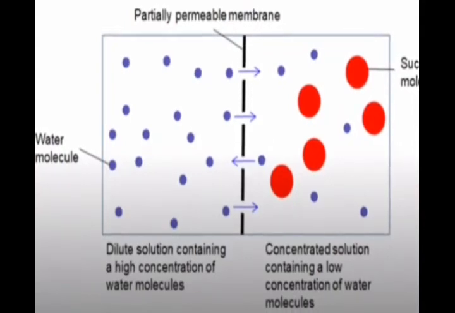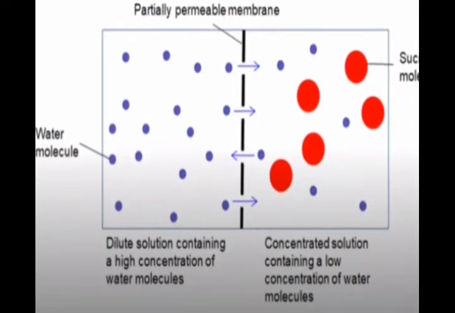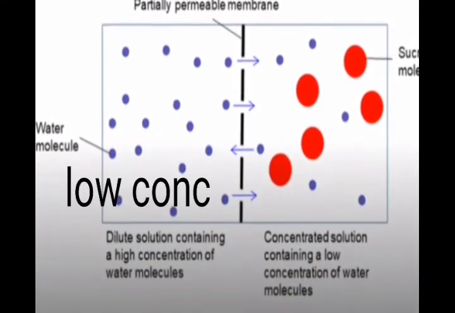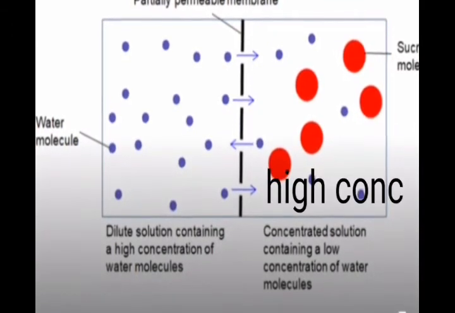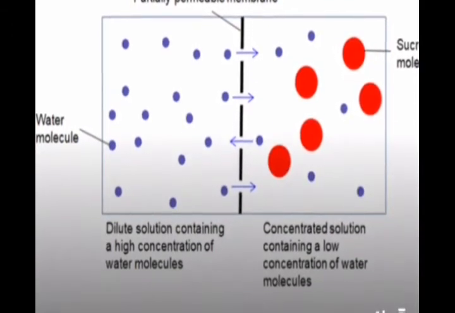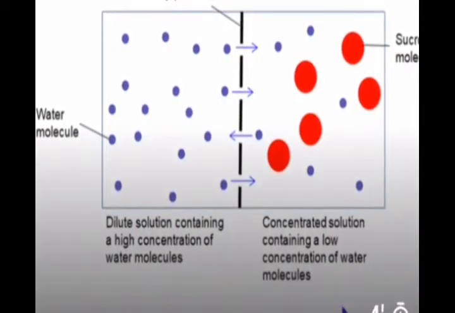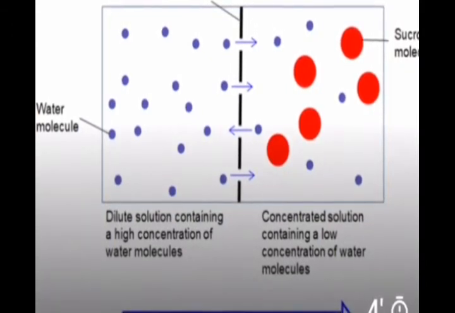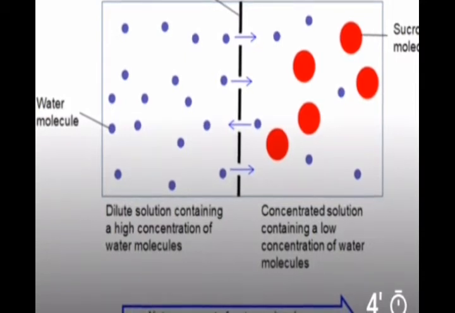So here we have a diagrammatic representation of osmosis. Dilute solution means low concentration solution. Concentrated solution means highly concentrated solution. Here the movement of water molecules is from the dilute solution to the concentrated solution, meaning low concentration to high concentration.